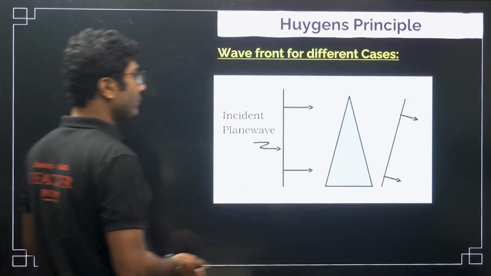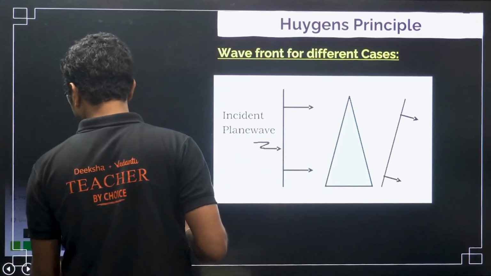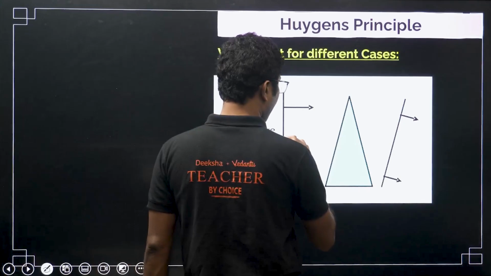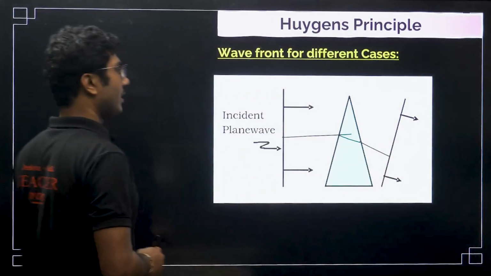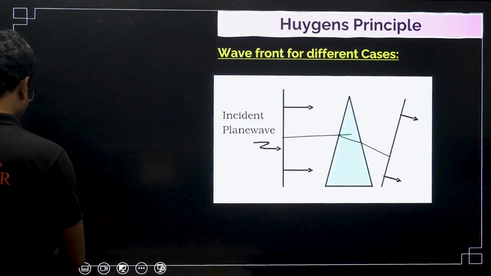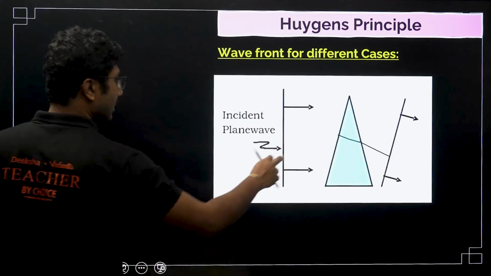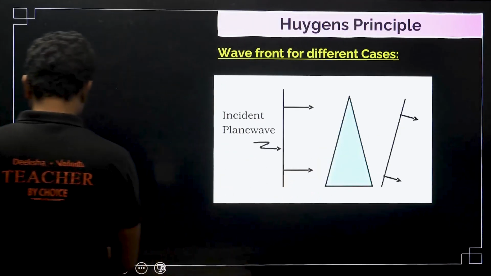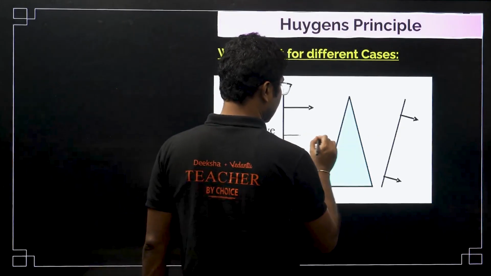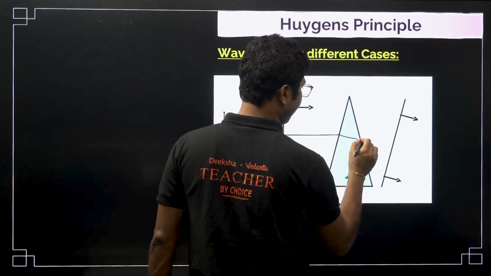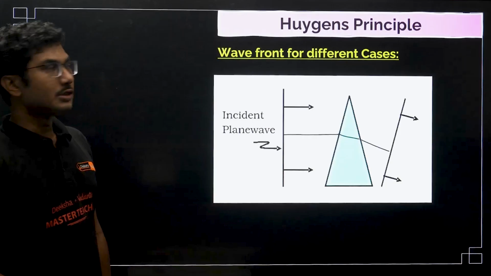For example, we know that when light travels through a prism, it bends towards the base. So this is how the wavefront will change, because the light ray traveling through a prism bends towards the base. Even though the overall shape will remain the same, its position will change.